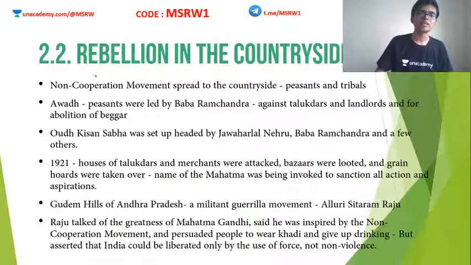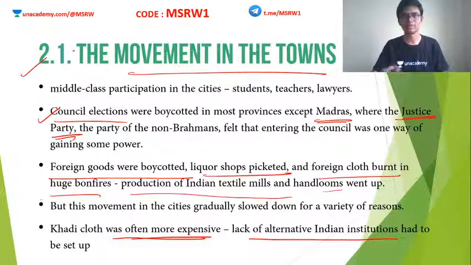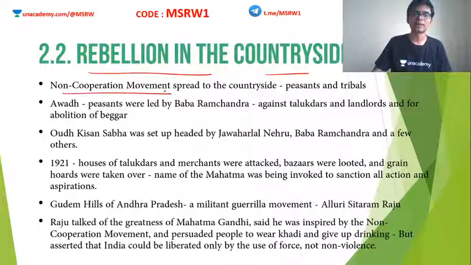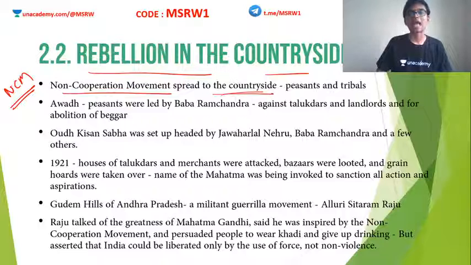Now we see how the rebellion was in the countryside. In the cities and towns, it was like this. As far as the countryside is concerned, countryside means the rural areas, the outskirts of the cities. Here also NCM spread in a very wide fashion. Remember, the Rowlatt Satyagraha was confined to the cities and towns. It never got into the countryside or the rural areas. But NCM actually went to every nook and corner of the country. It spread into the countryside as well, and this brought peasants and tribals into the national movement.